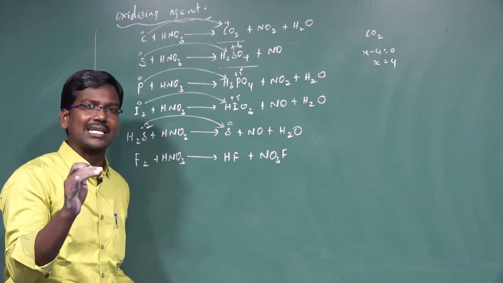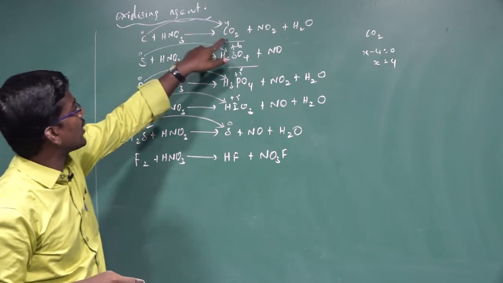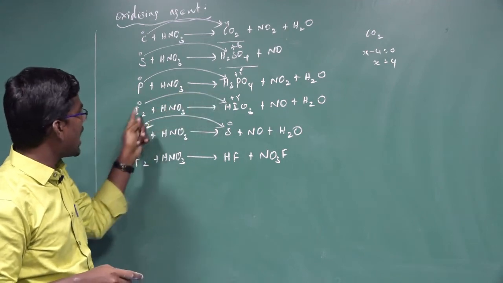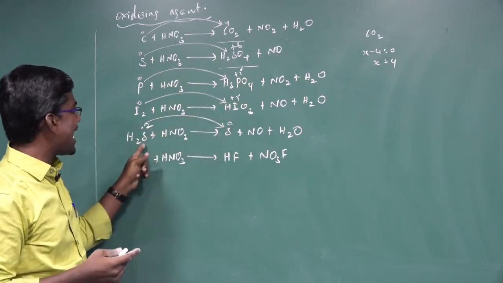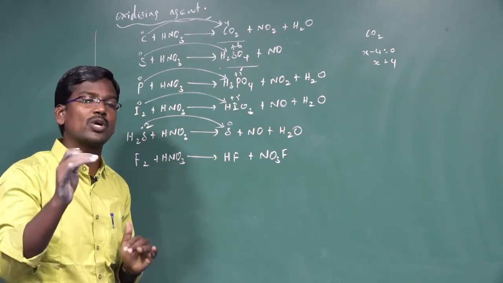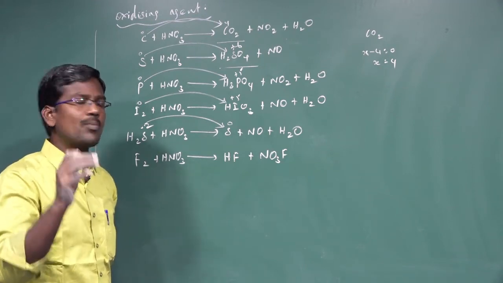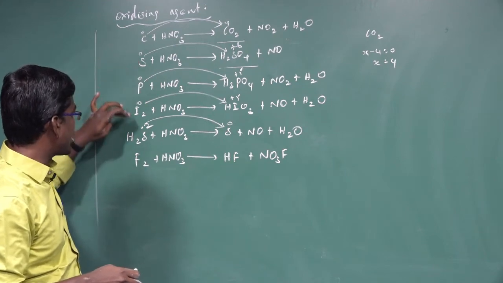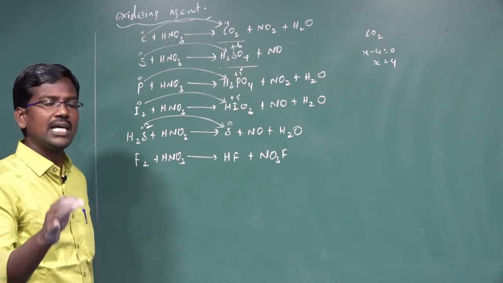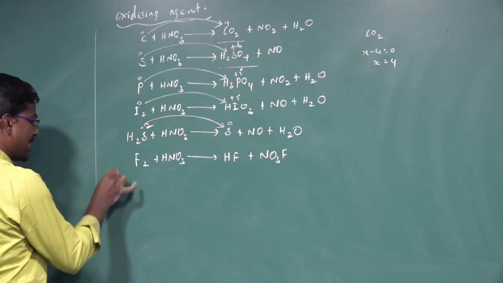Here nitric acid acts as an oxidizing agent, because nitric acid oxidizes carbon to carbon dioxide, sulfur to sulfuric acid, phosphorus to orthophosphoric acid, iodine to iodic acid, and hydrogen sulfide to sulfur. From this process we can conclude that nitric acid acts as an oxidizing agent. Nitric acid oxidizes non-metals like carbon, sulfur, phosphorus, and iodine to their respective elements or compounds. Another one, nitrating agent.